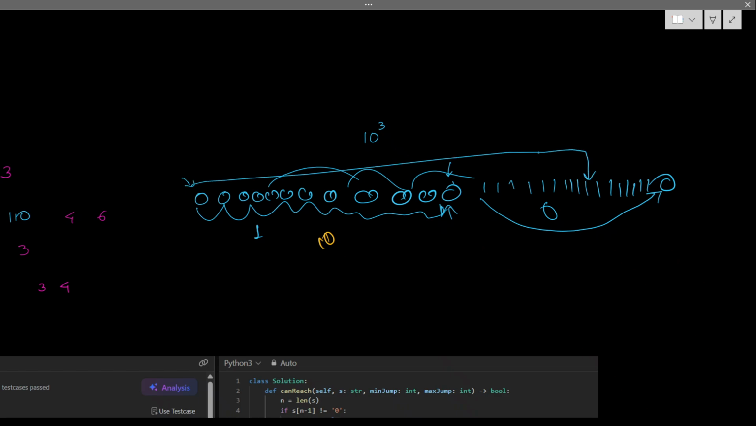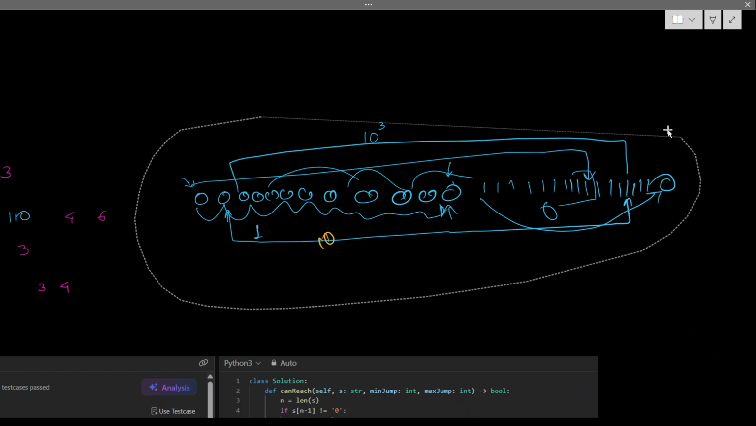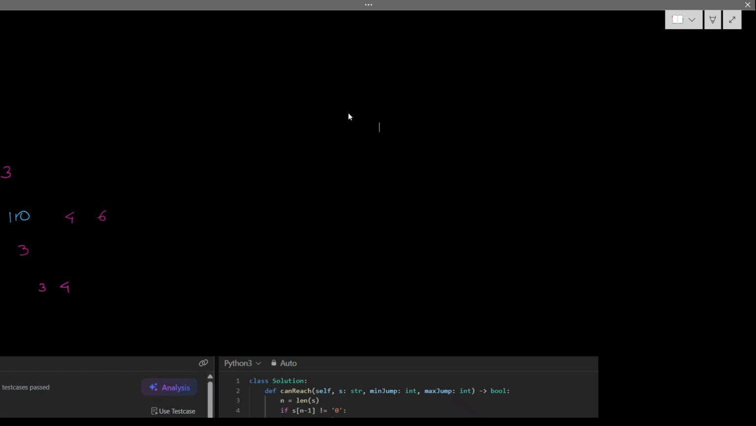Maybe I'll reach it. From this 0, I'm checking from here and I have to iterate 50,000 again, right? Then this 0 again 50,000. This is how we have to do it. BFS should work: in the range of minimum to maximum jump I have to iterate, checking whether I can reach that place or not. So it will take n square time, because for every index I'm checking the range of possible next indices. That's the reason BFS will not help here.